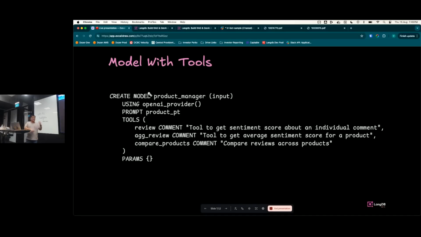So an example of creating a model with tools will look like this. We are creating a model called product manager. We're taking some input. Here we are using the OpenAI provider again with a specific prompt, and we can go into the syntax of the prompt in the example later. And we're associating that model with several tools that the model can use. In this case, the previous review that we created, which is a model that gives a sentiment score. You have a view to calculate average sentiment, which is basically a select group by.